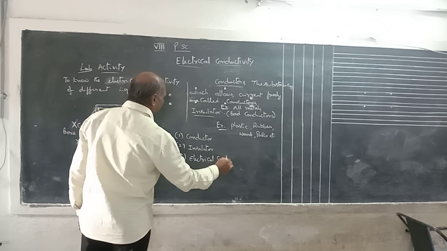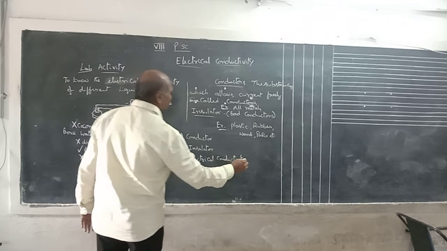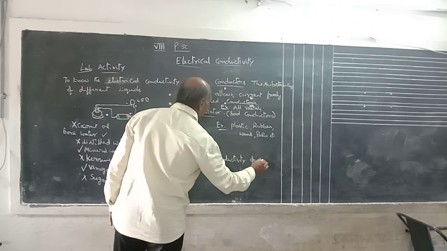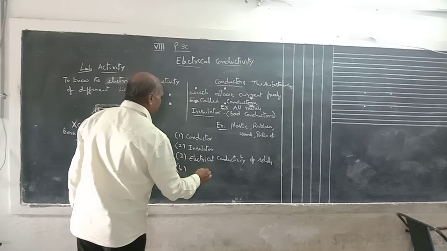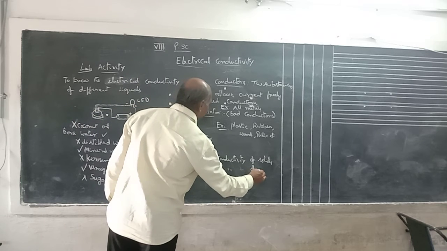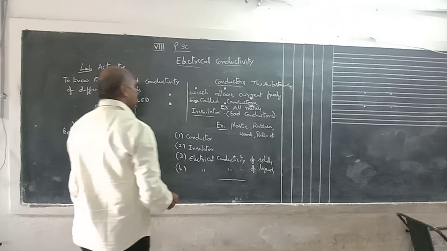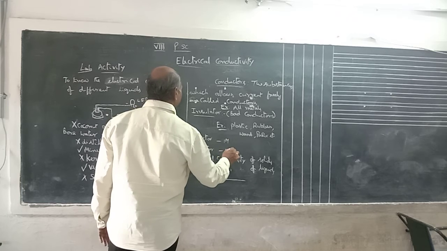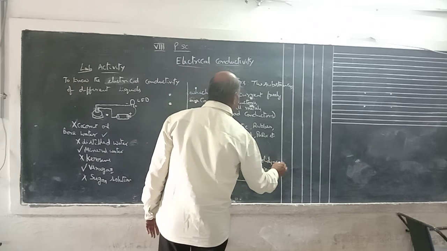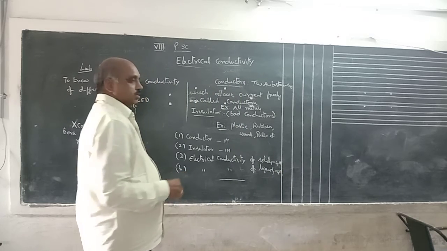Fourth one, electrical conductivity of liquids. The first two are 1 mark questions. The others are 4 marks questions. Total 10 marks.